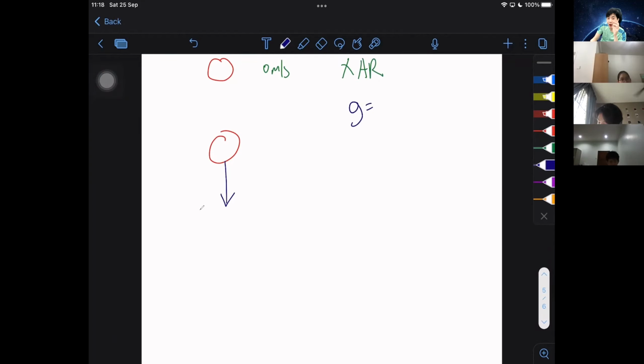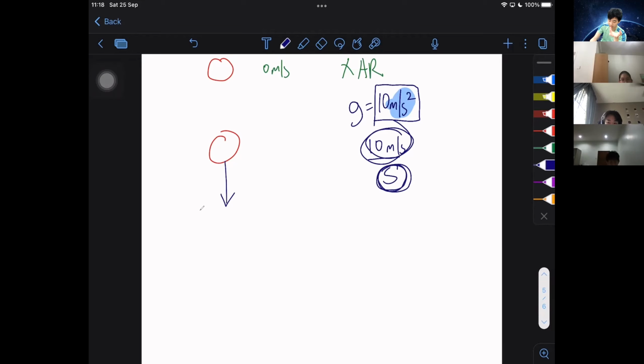But anyways, gravity is supposed to be 10 meters per second squared. If you recall what I mentioned last week, looking at these units itself is supposed to tell you a story, right? Because 10 meters per second squared is the same thing as 10 meters per second every second. So if gravity is 10 meters per second every second, it means every second that goes by, my speed is going to increase by 10 meters per second. This is what gravity means, all right?